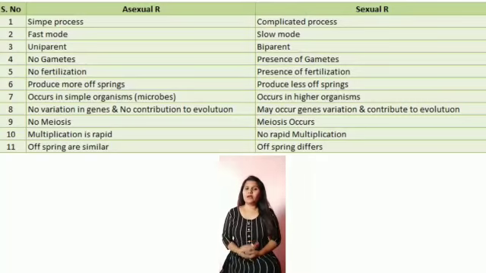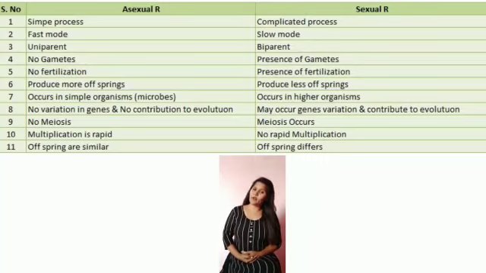Well, in asexual reproduction, no meiosis takes place, and in sexual reproduction, meiosis takes place. In asexual reproduction, the multiplication is very rapid, whereas in sexual reproduction, the multiplication is a bit slow as compared to asexual reproduction.